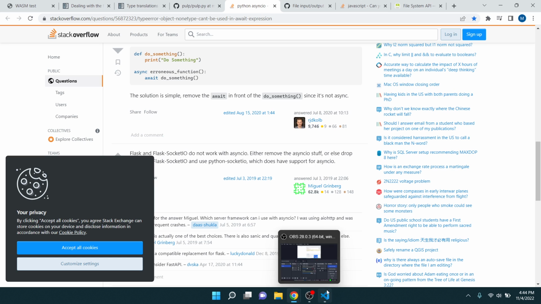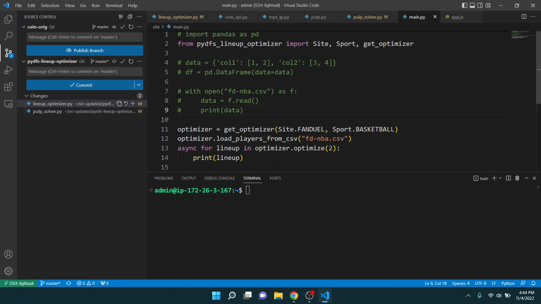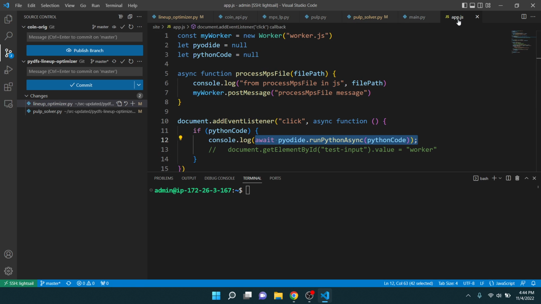So another thing I ran into is, I think the first thing it said, after I added async here, was you cannot use await unless you're inside, or was it async? You cannot use async or whatever inside of a non-async function. I believe that was the error. And to be able to use top level await, or I guess async for, inside of Pyodide, you need to run Python async instead of just run Python. So I had to change that. That fixed that issue.